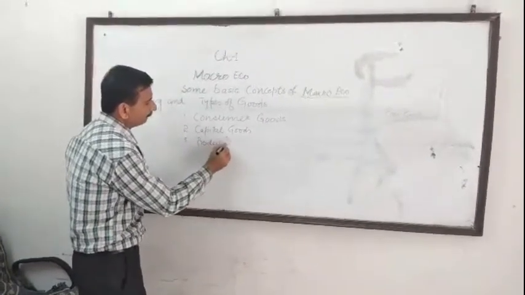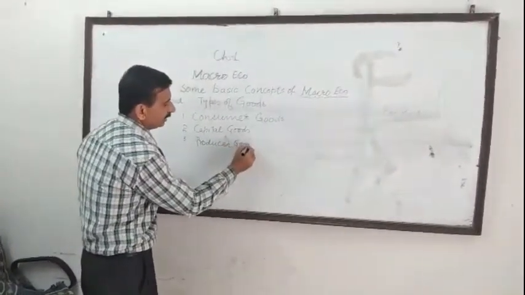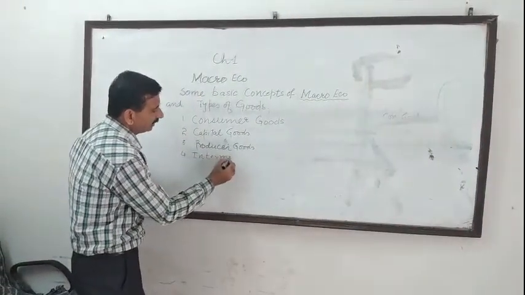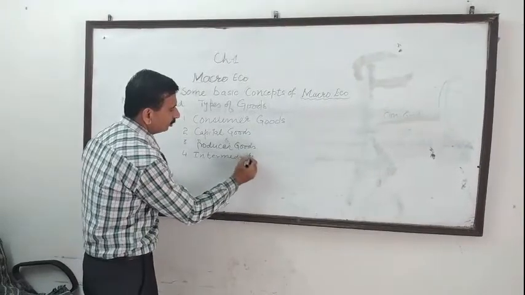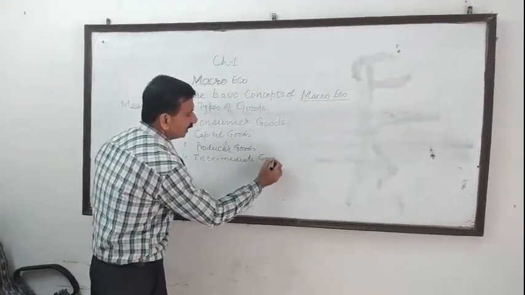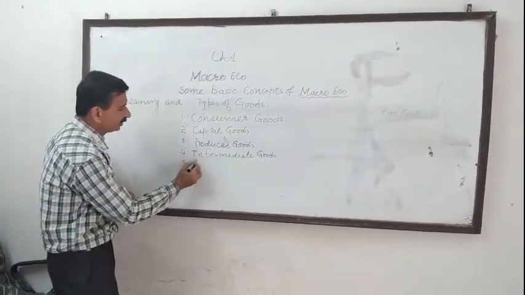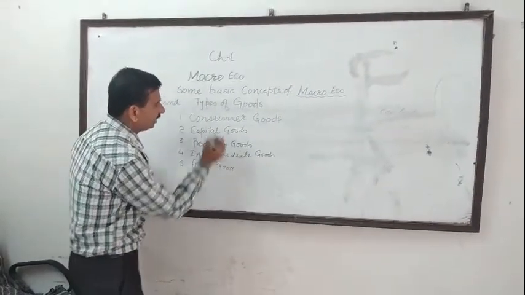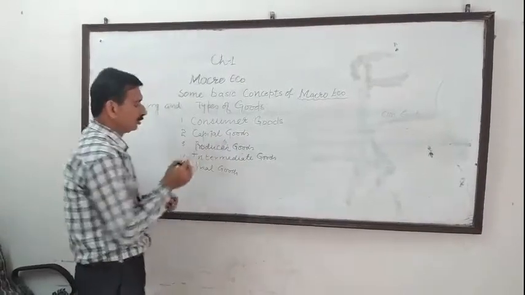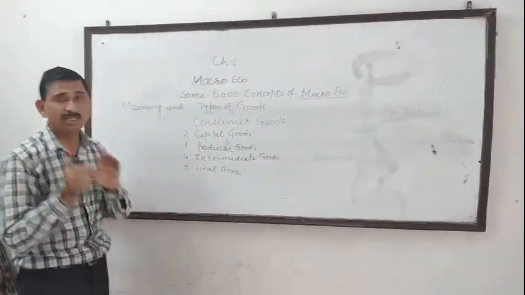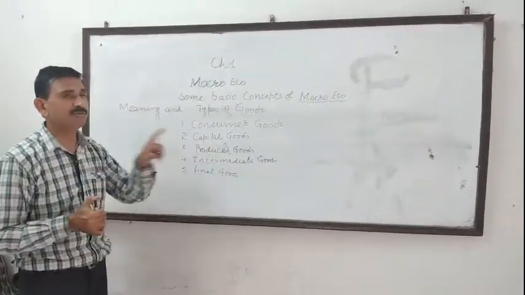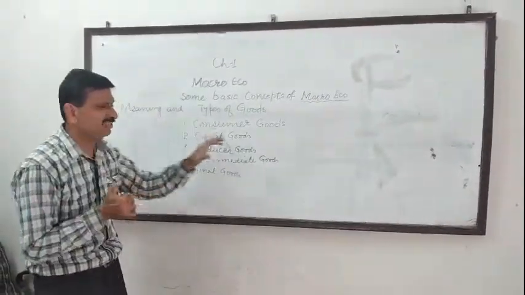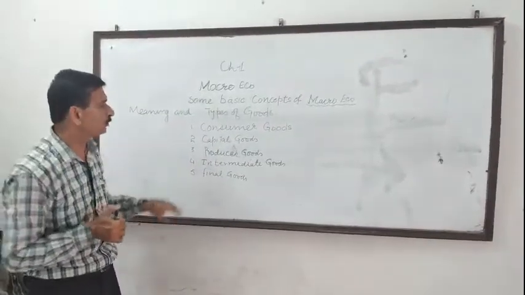Producer goods. Fourth type is the intermediate goods. And fifth type is final goods. Now, final goods. And I discussed with you the meaning of consumer goods. Now I am going to tell you the meaning of capital goods. Third term is producer goods. Both are slightly similar. There is some difference that I am going to tell you.